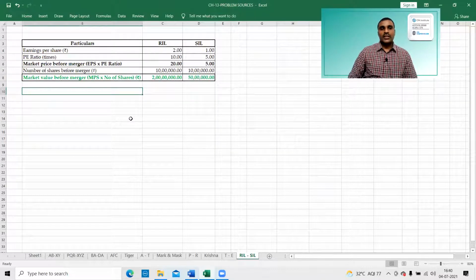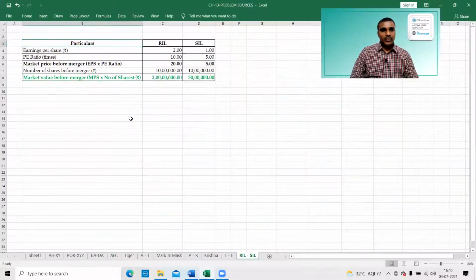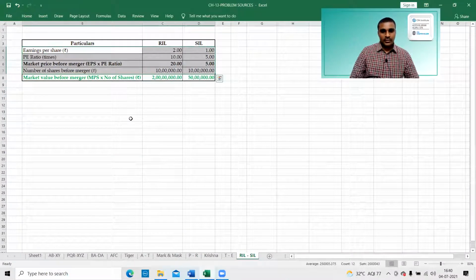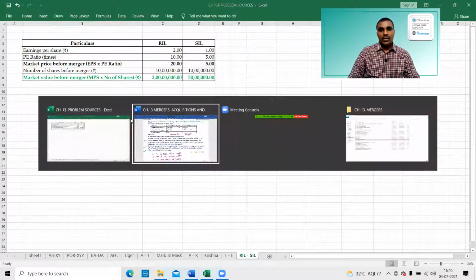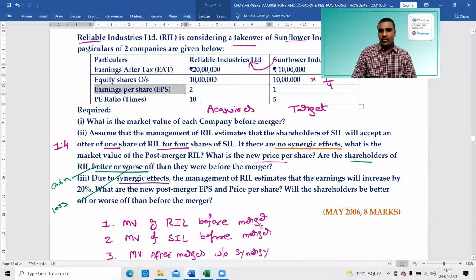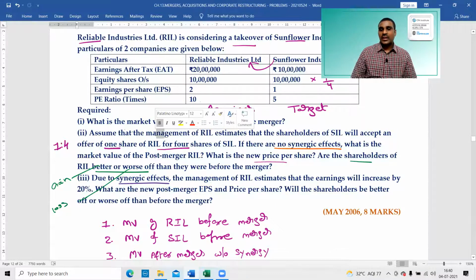These are the first 2 points: the market value of RIL before merger and the market value of SIL before merger. 2 answers.